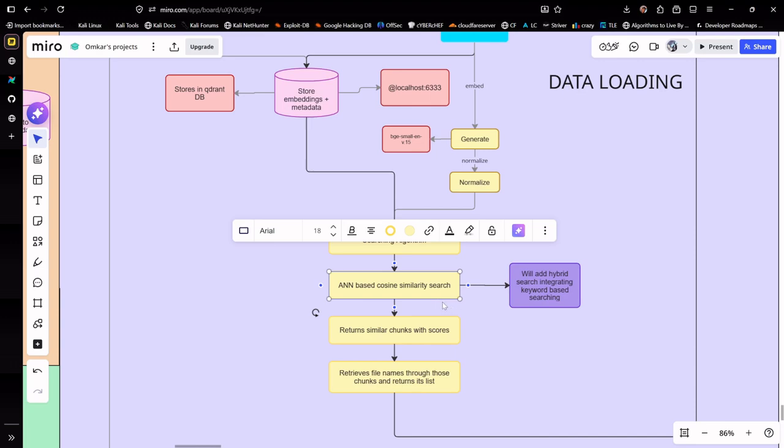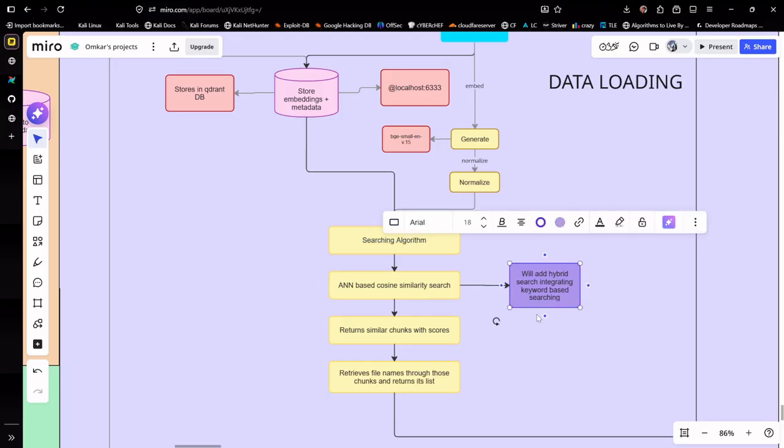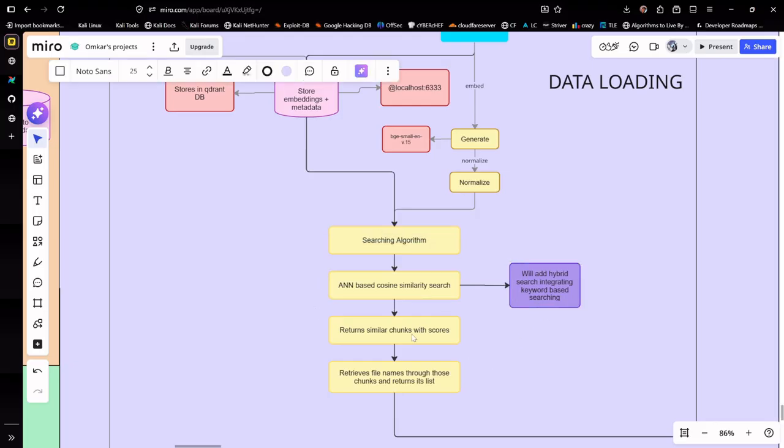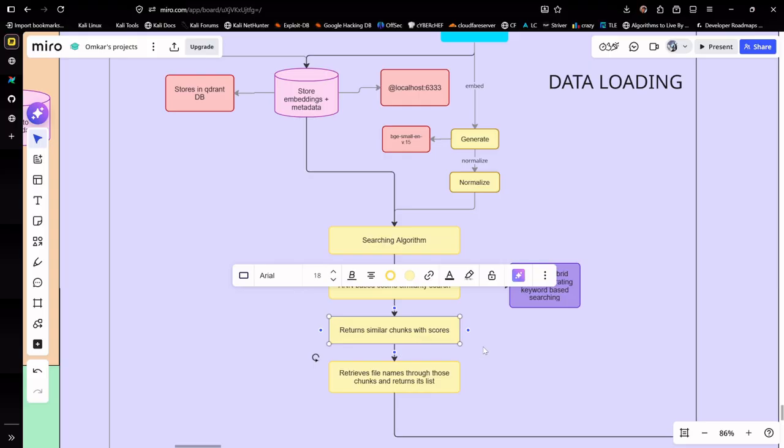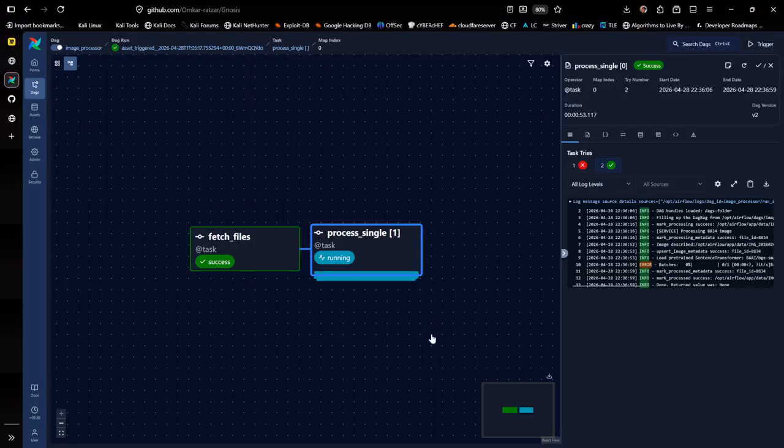In future, I'll be integrating hybrid searching. The search returns the similar chunks along with their scores, all sorted by score, and the best chunk for the best file is extracted and shown in a list here.